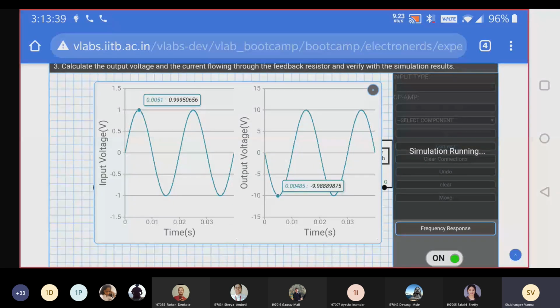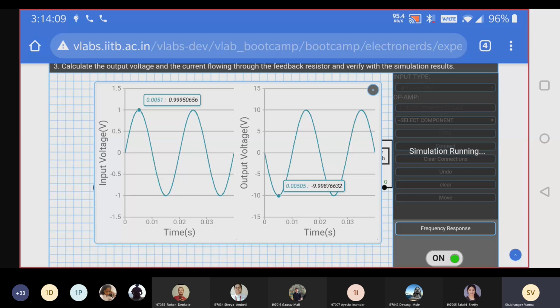Minus sign because there is a 180-degree phase shift, correct? Why 10 volt? Because we have taken RF as 10K and R1 as 1K. So 10K divided by 1K, 10. Gain is 10. So 1 volt into 10, your answer is minus 10. So here we got the correct output. Have you understood this, everybody?